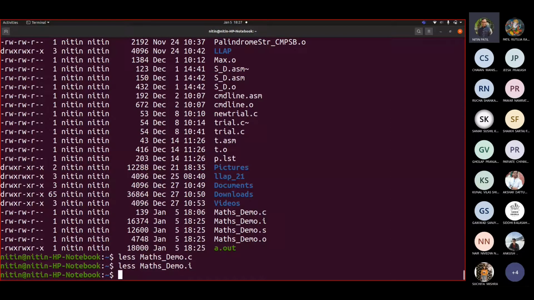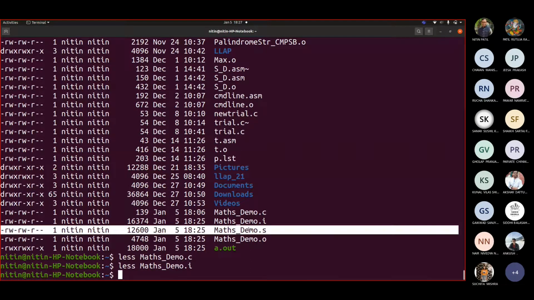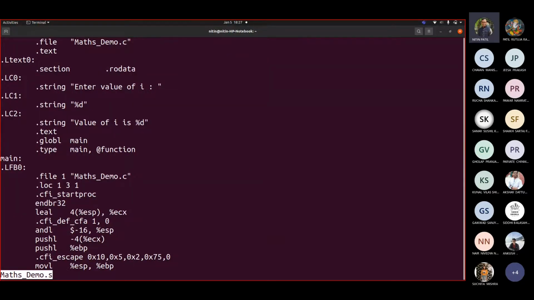What does that C compiler do? The C compiler creates an output called assembly code. So GCC as a compiler took that .i file, which is a pre-processed file, and created assembly code. Let us see what is there in that assembly code. See, we simply return our main function.